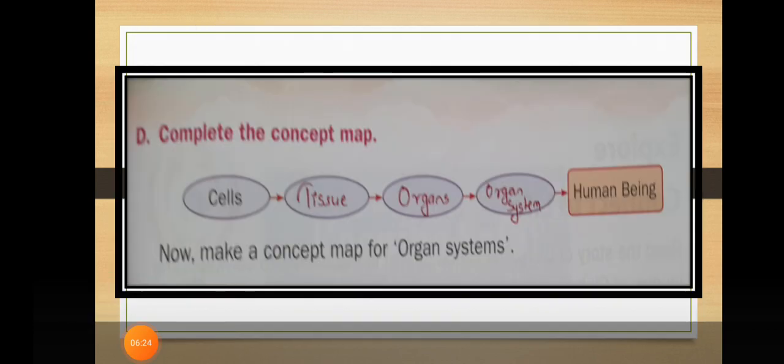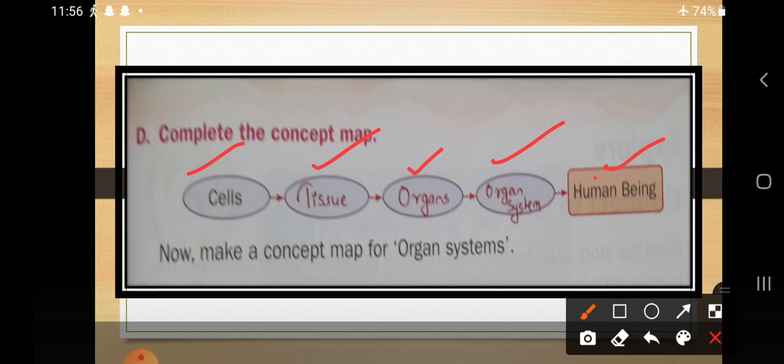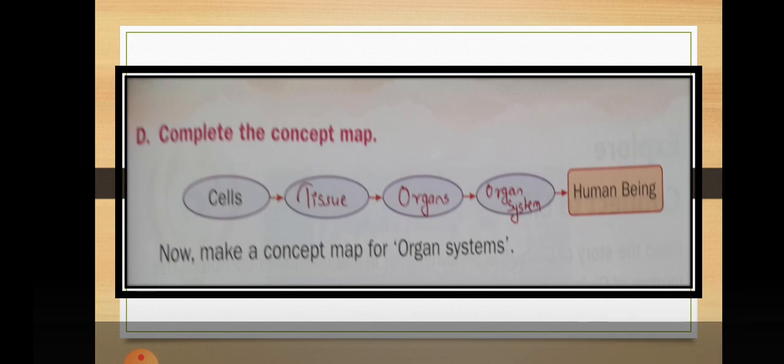Here we have to complete the concept map. So cells are forming the tissues, tissues are forming the organs, and all the organs are joined together to form an organ system. And if all the organ systems are present in our body, then it is called a human being. So this is the completed concept map.